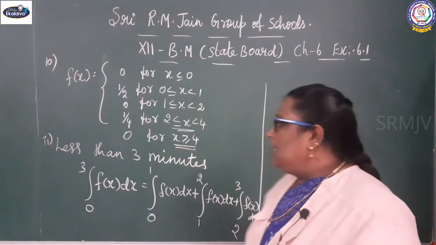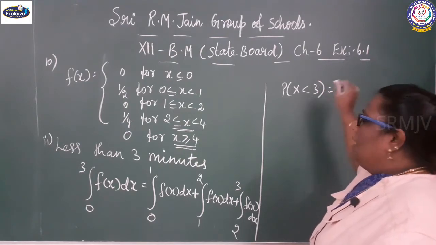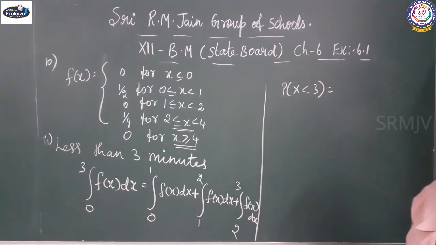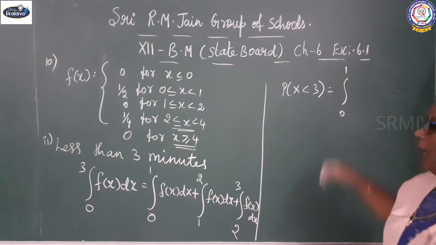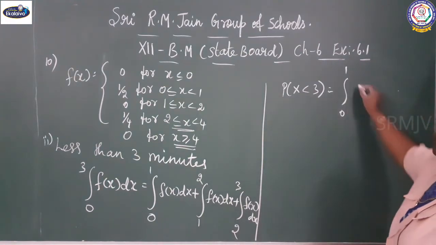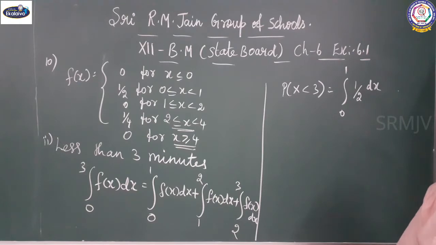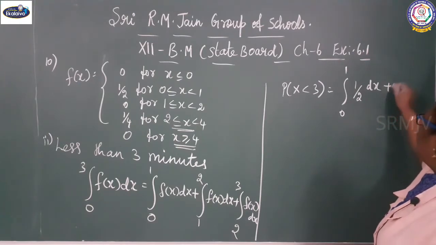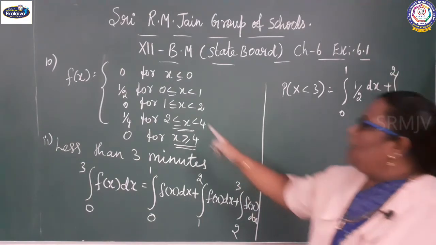So P of x less than 3 equals integral 0 to 1. What is the value for 0 to 1? 1 by 2. So 1 by 2 into dx, plus integral 1 to 2.